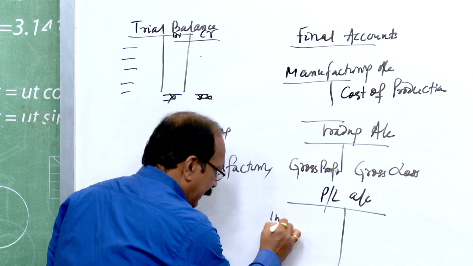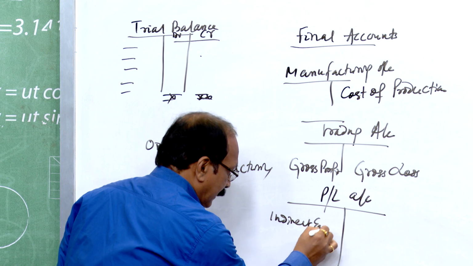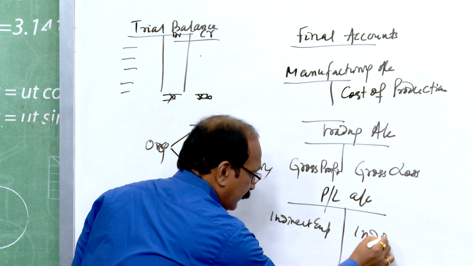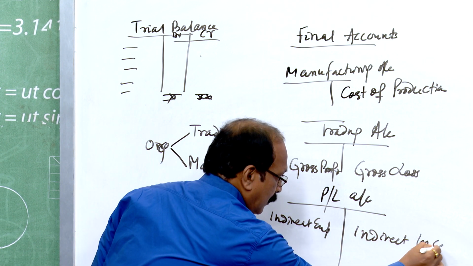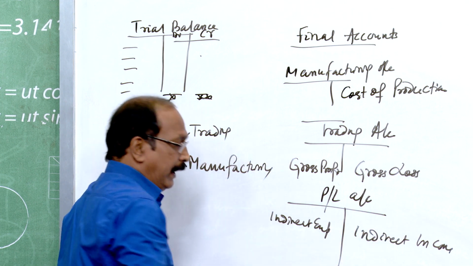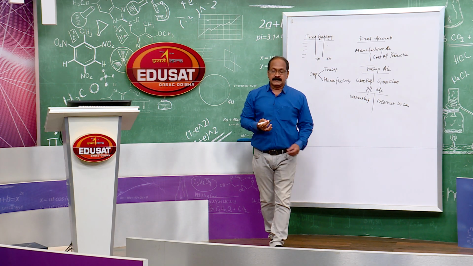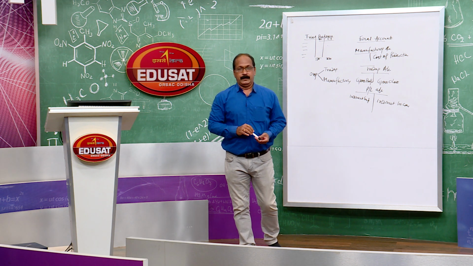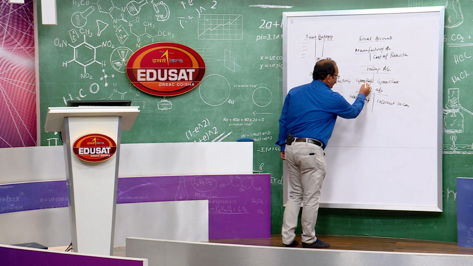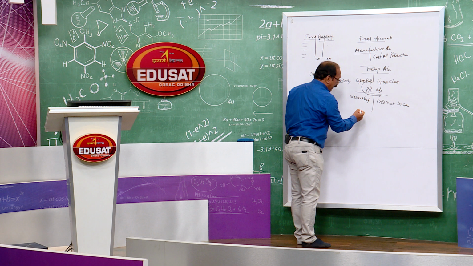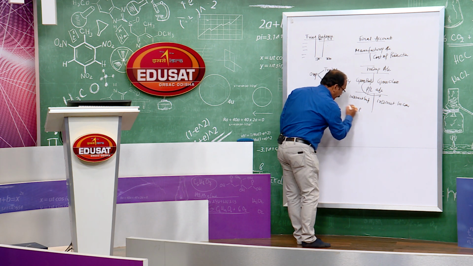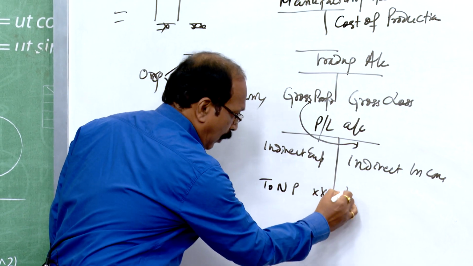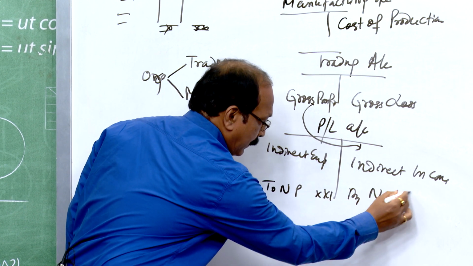Here, indirect expenses and indirect incomes are taken. On the debit side, all indirect expenses are to be taken, and the gross profit from the trading account is to be transferred here. Then the result is net profit or net loss.